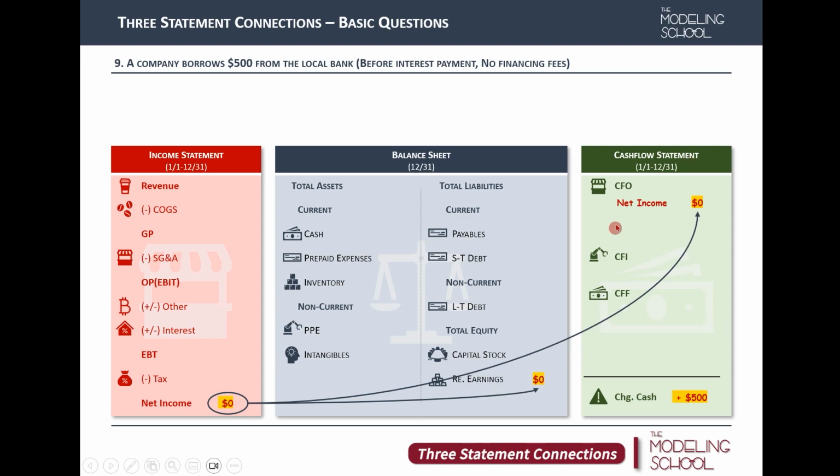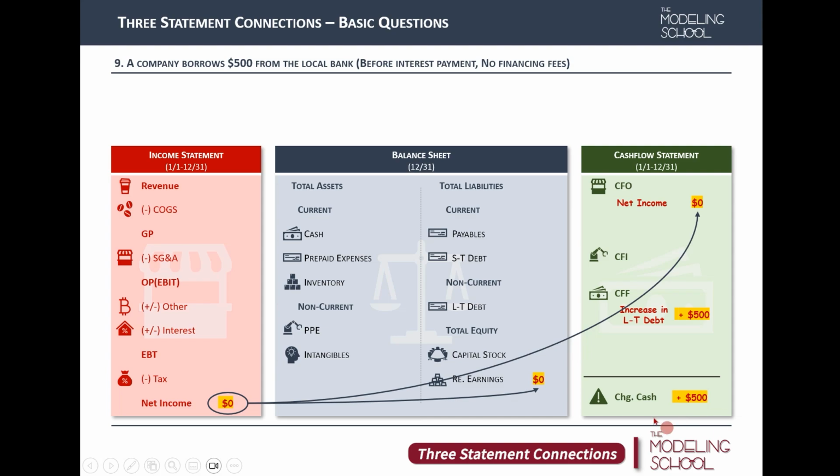We have to make adjustments. Finally, we have a case where it's a financing adjustment, because borrowing money from the bank is a financing transaction. There's going to be an increase in long-term, we're assuming long-term debt, so there's going to be an increase in long-term debt. If it's short-term, we just simply have to change the name. A $500 adjustment to cash flow from financing, and the cash flow statement is now finished.